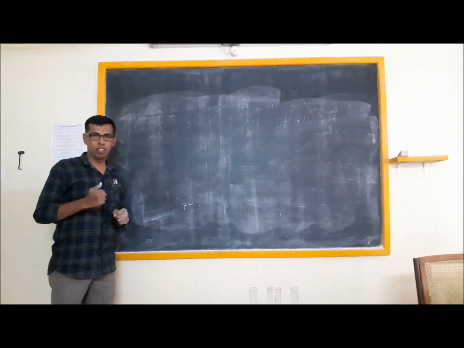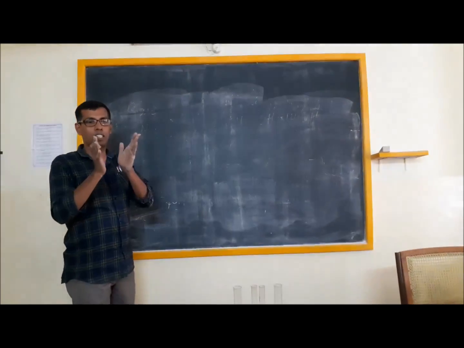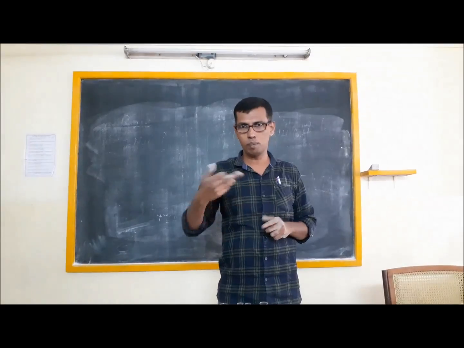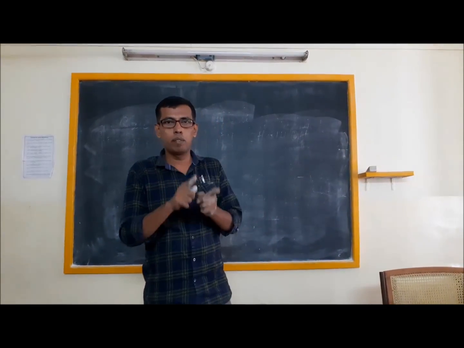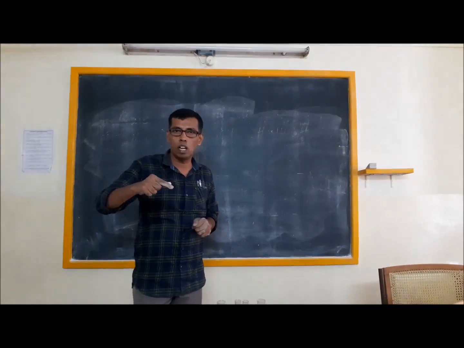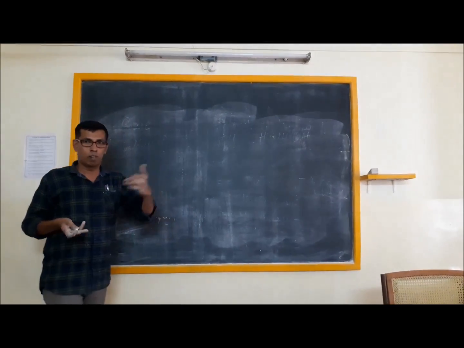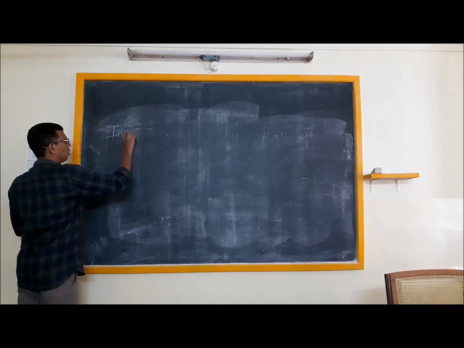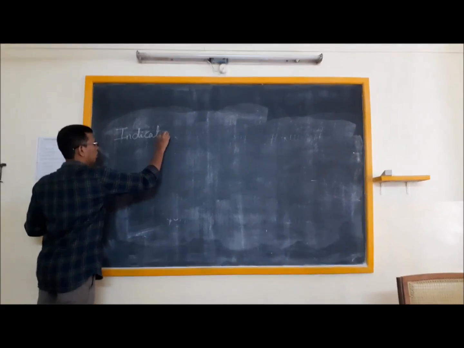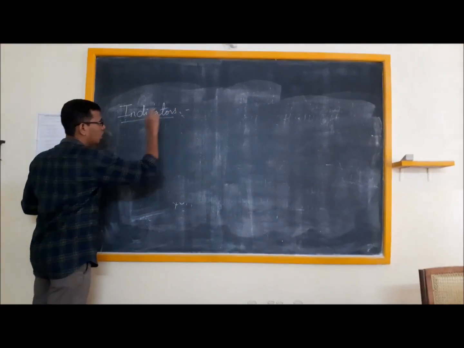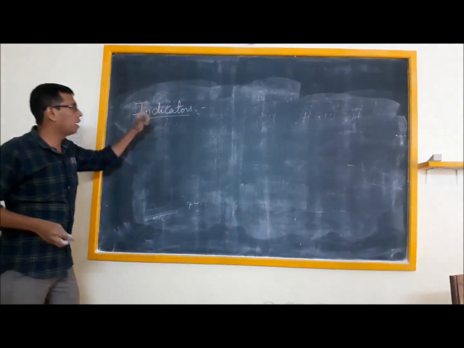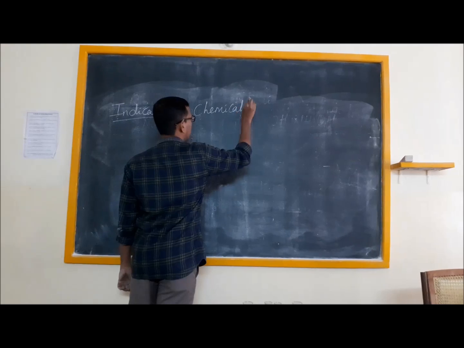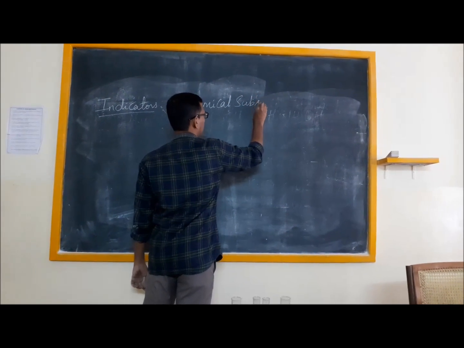In the beginning I told you, one of the ways to identify acid and base is using blue litmus and red litmus. Now these blue litmus and red litmus both are examples of indicators. What are these indicators? Indicators are chemical substances.